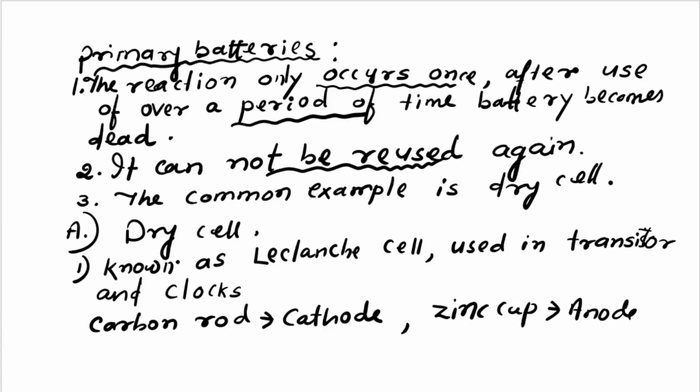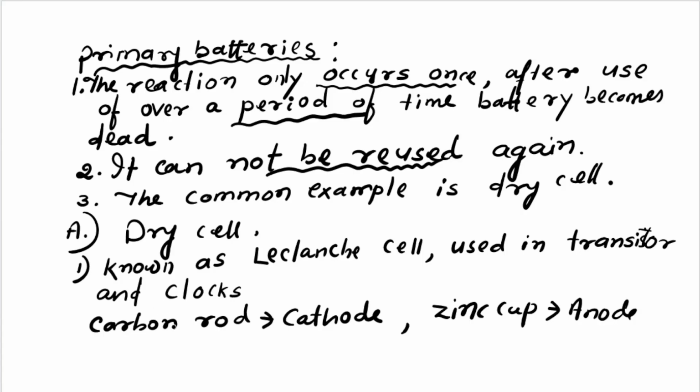The common example is the dry cell, which is very famous in our daily life. It is also known as the Leclanche cell, used in transistors and clocks.